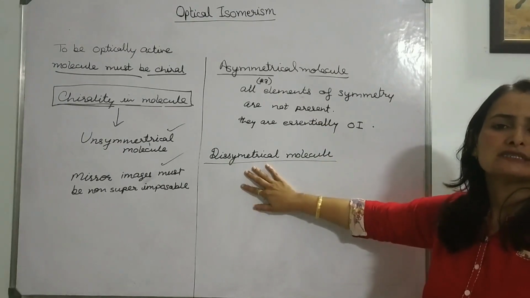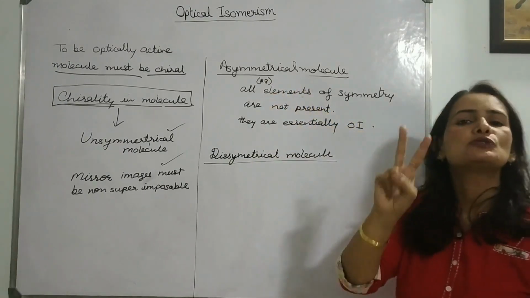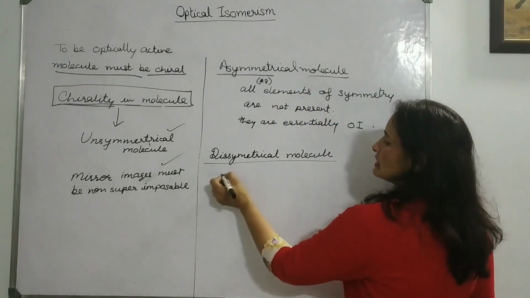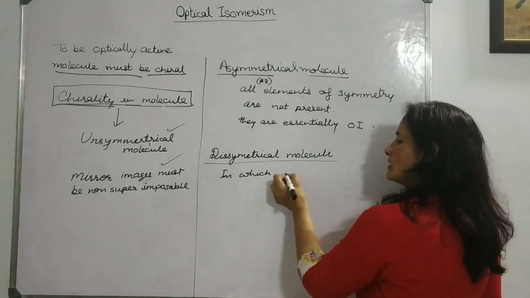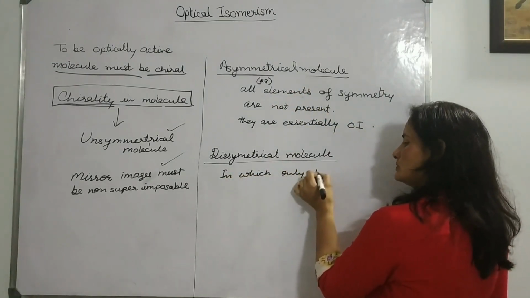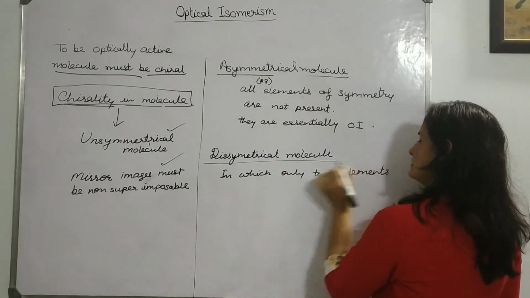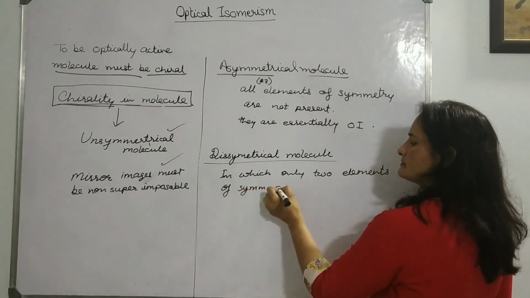A dissymmetric molecule is something in which not all are absent, only two elements of symmetry are not present.